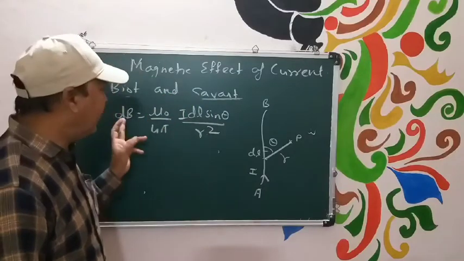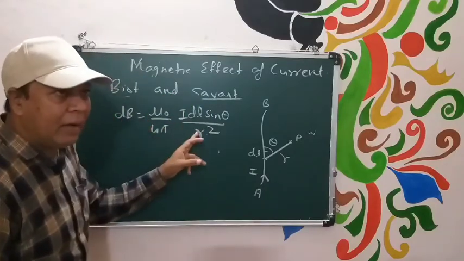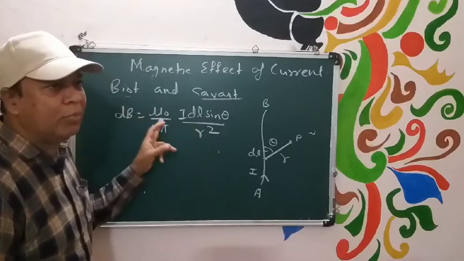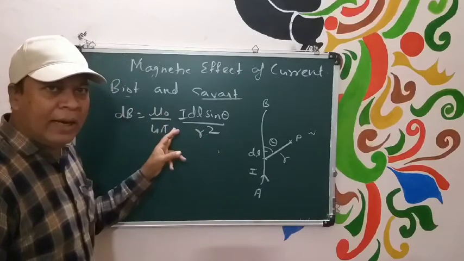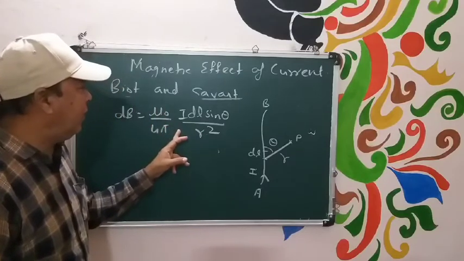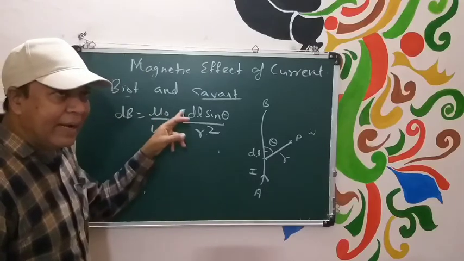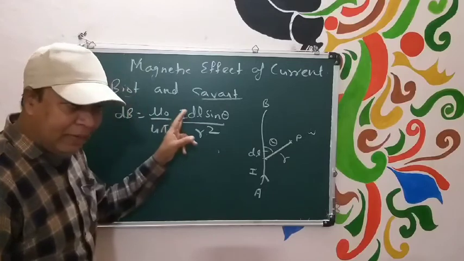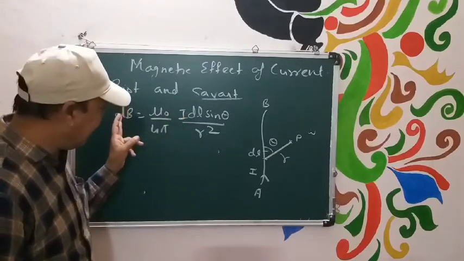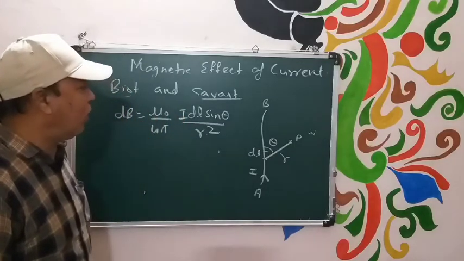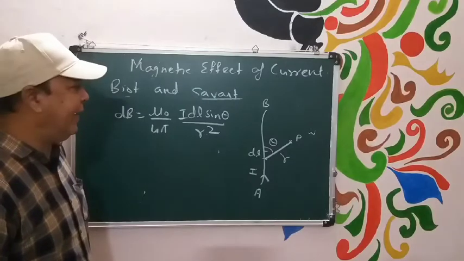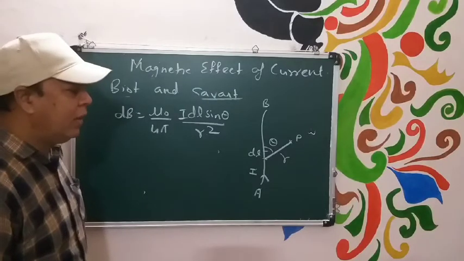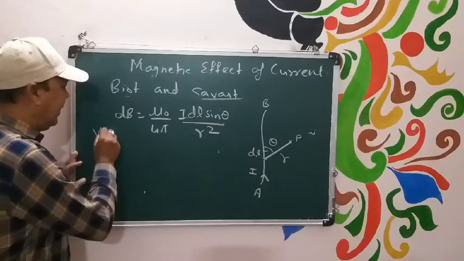So this is known as Biot and Savart's law. This is the expression to calculate magnetic field due to a current carrying small element at any point P. Is that clear? So dV should be equal to mu naught upon 4 pi I dl sin theta by r square. In vector form, obviously